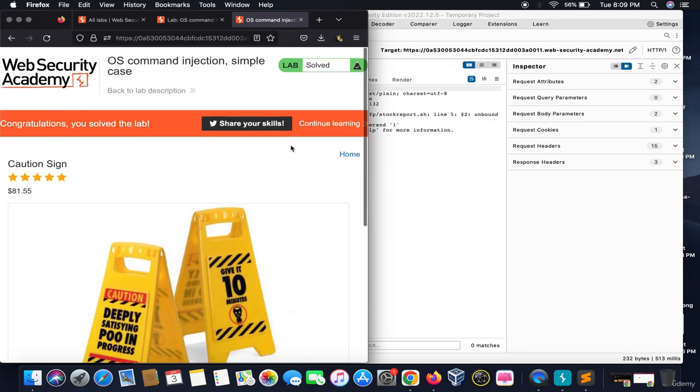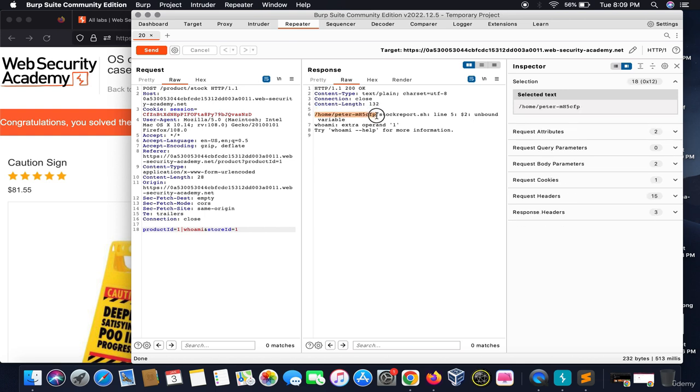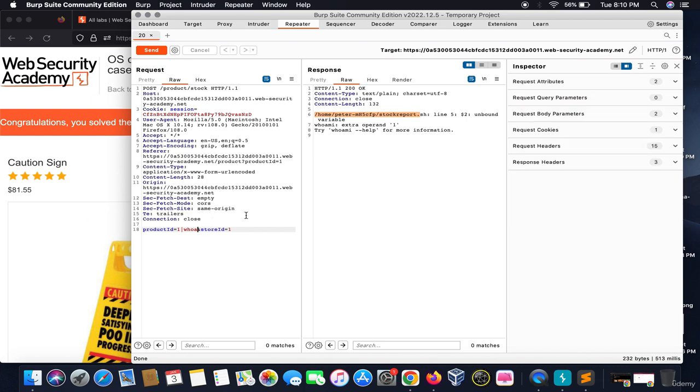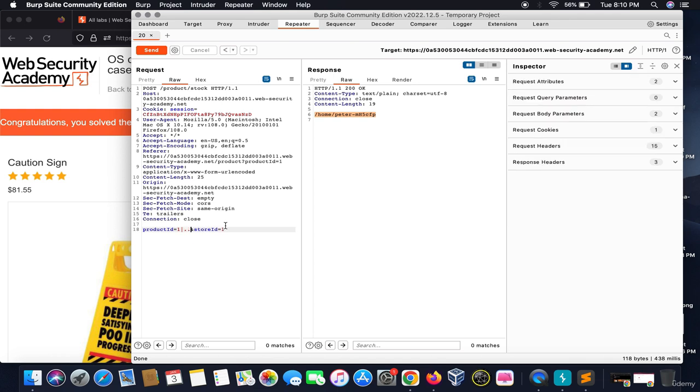When we gave this command, it gave me this thing. It gave me home Peter. That means we are able to know this is the user of that Linux machine which this website is hosted on. We can write any Linux command onto this, like pwd. See, this is the present working directory. If we want to go to the home directory, we use this command and it says permission denied.